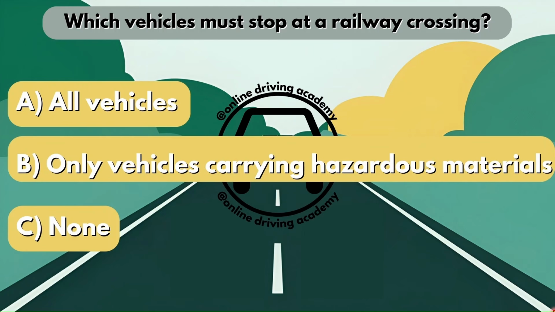Now according to South African law, right, vehicles that are carrying hazardous materials must stop at a railway crossing, right? Even if there are no trains at the railway crossing, they still have to stop, right? Now, if you compare it to a person driving a normal vehicle, they can approach this railway crossing and they can then pass, right? They don't have to stop. But if you are driving a vehicle that is carrying hazardous materials, legally you have to stop, right? So I hope that makes it a bit easier to understand. So the correct answer here would be option B.